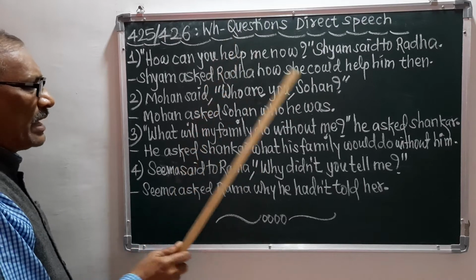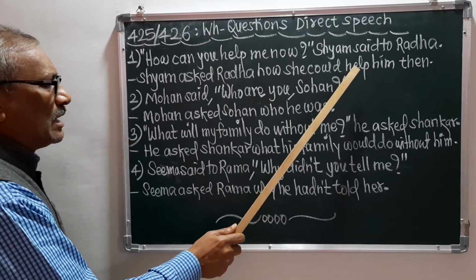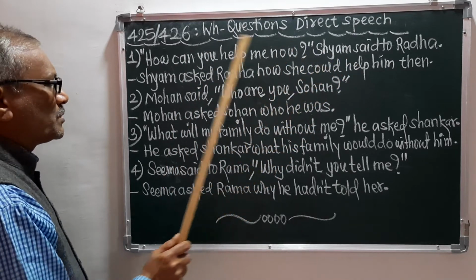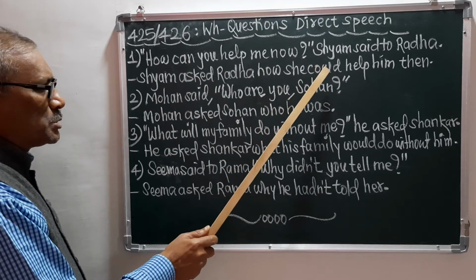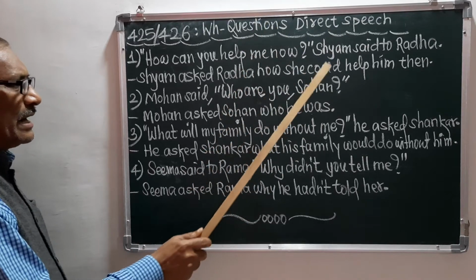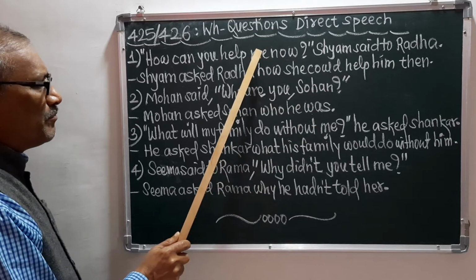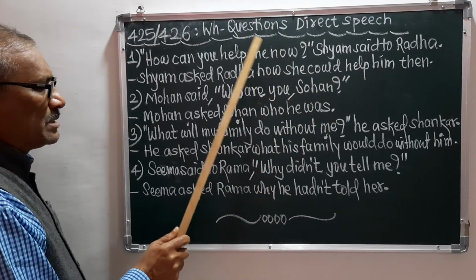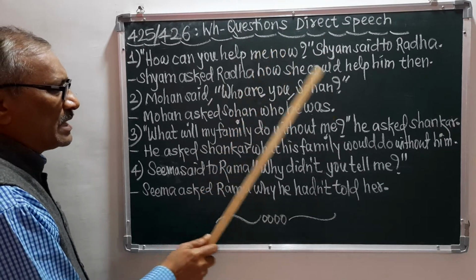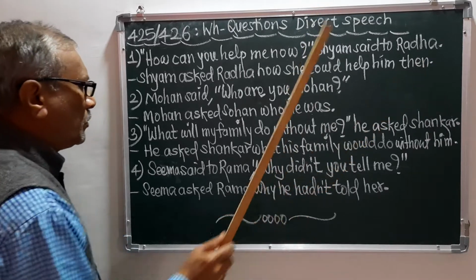And then help remains help, because there will be no change in help, because help is the main verb and can is the helping verb. So the helping verb turns into the simple past, and the main verb remains the same. This is the rule, and that's why I have put could and help. And then me is the particular word which is about Shyam, and that's why me has become him, and now has become then, and there is the full stop.